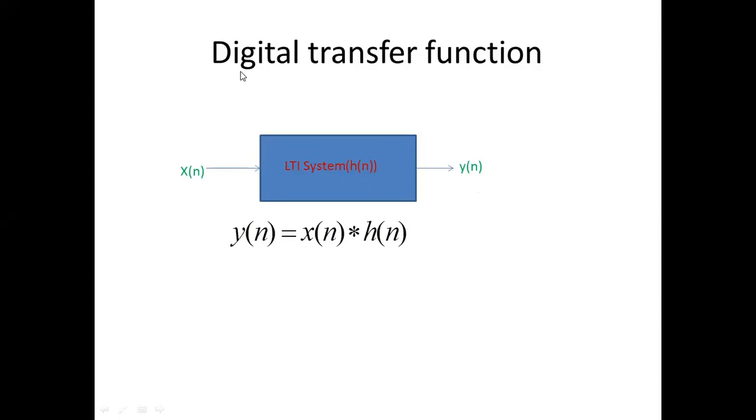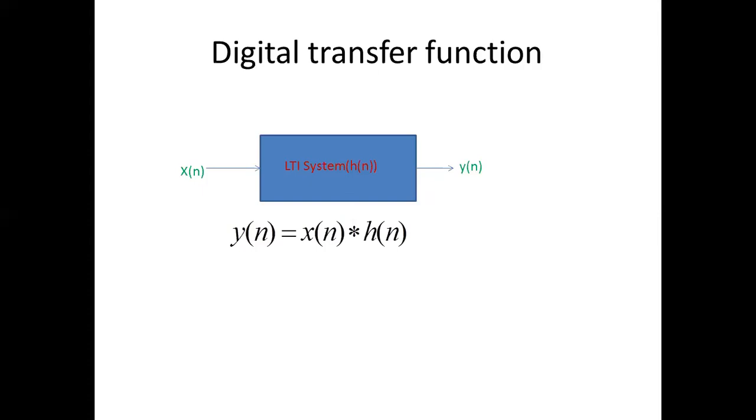As the name indicates, a digital transfer function has to be calculated for discrete time functions, not for continuous time functions. The Laplace transform is used to analyze continuous time functions. If it is a digital transfer function, then we have to use the Z transform. Now y of n equals x of n convolved with h of n. If I apply the Z transform to this, what will happen?